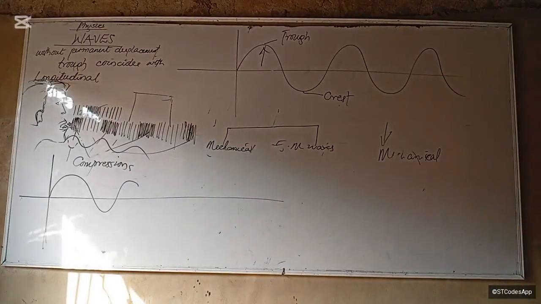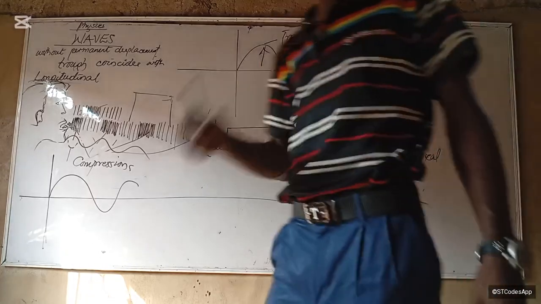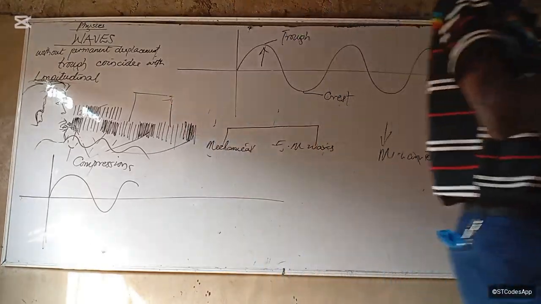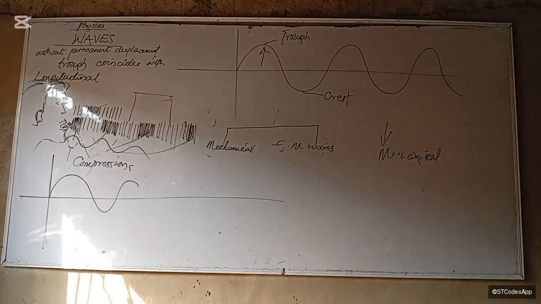But another transverse wave that can be mechanical is water wave. Water wave does not form except there is a substance that creates it. So water wave is also a mechanical wave.